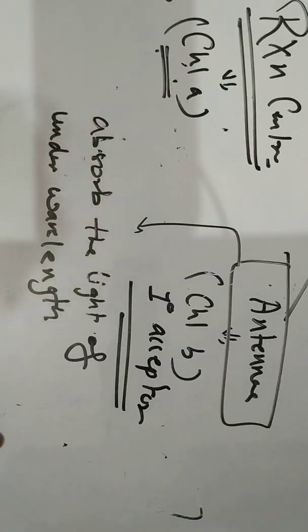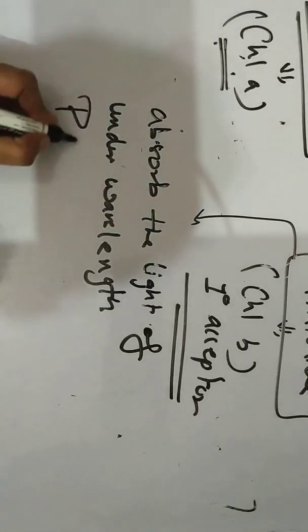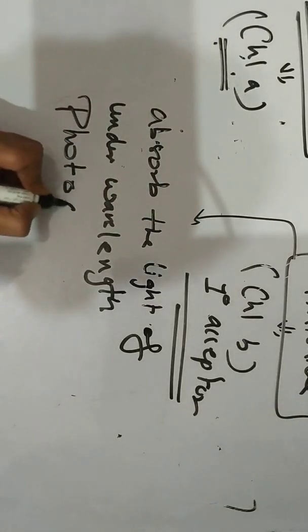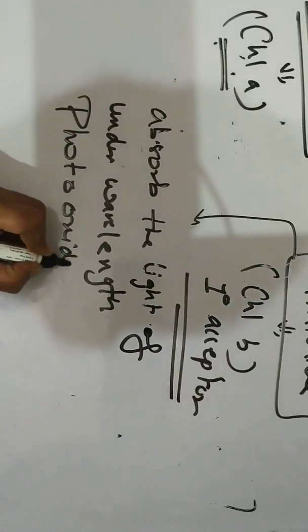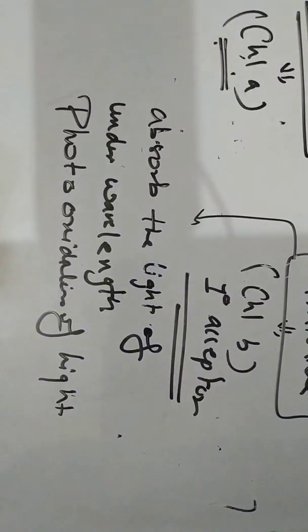Is it clear to you all? So what is the function of antennae? Antennae is responsible for absorbing the light of other wavelengths and hence improve the efficiency of the systems. They prevent the damage and the photo-oxidation. I repeat, photo-oxidation. Is it clear? So this is about the antenna.